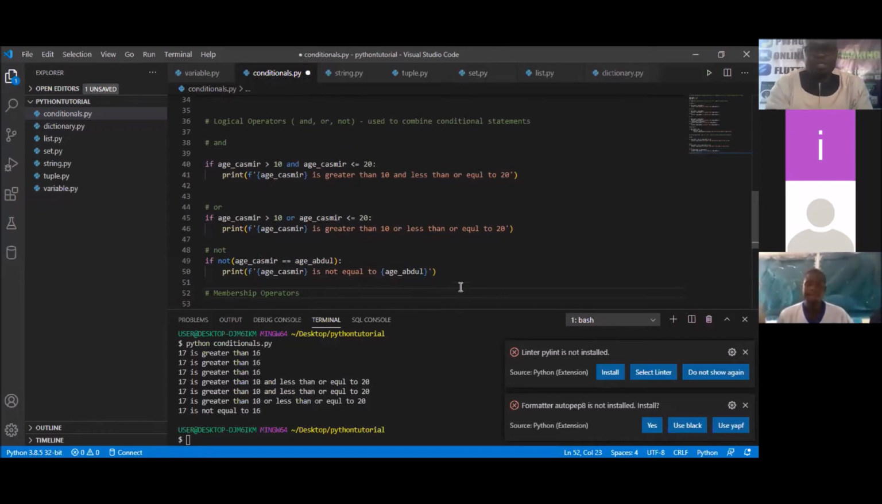So what are the membership operators? With membership operators, we are looking at whether something is a member of something or not a member of something. So you say in or not in. Those are the two major operators that we use for membership operators. Let's explain what it is.